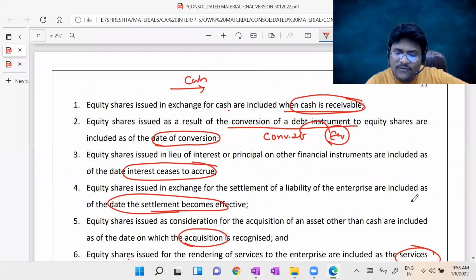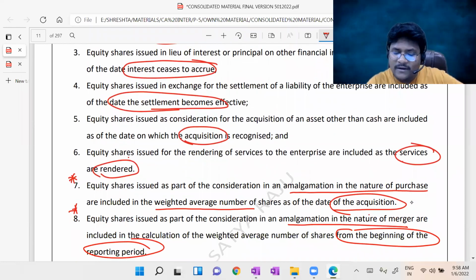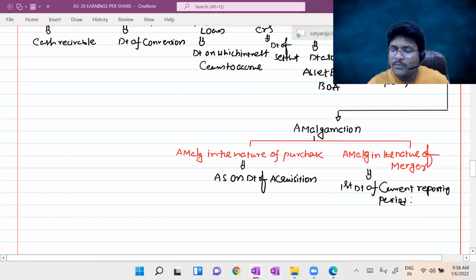Now, if you check the same way: shares issued for cash, cash receivable; convertible debentures, date of conversion; repayment of loan, interest ceases to accrue; settlement of liability, date of settlement; acquisition of asset, date of acquisition; rendering of services, date on which services are rendered; amalgamation in the nature of purchase, date of acquisition; amalgamation in the nature of merger, from the beginning of the current reporting period.